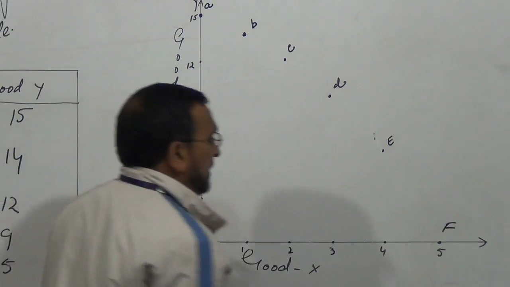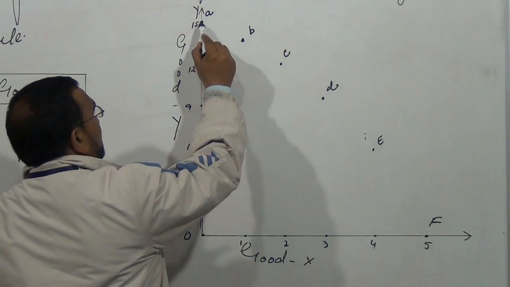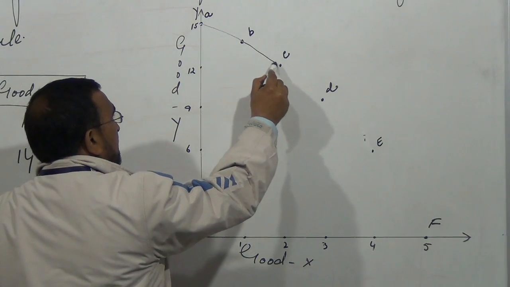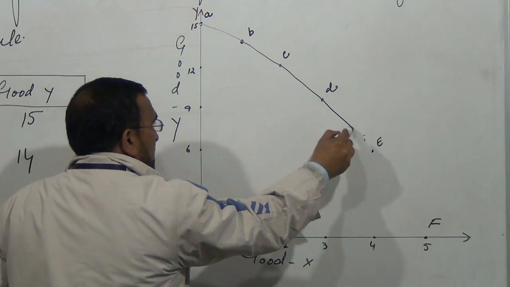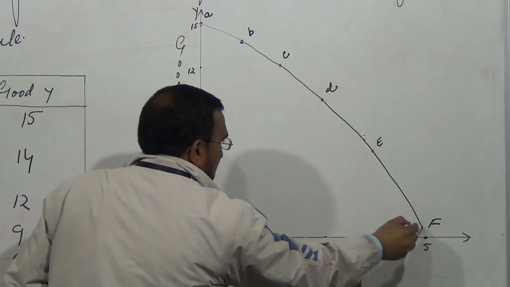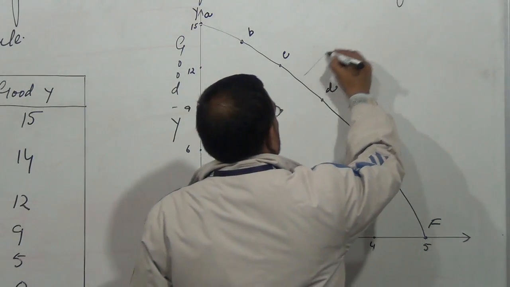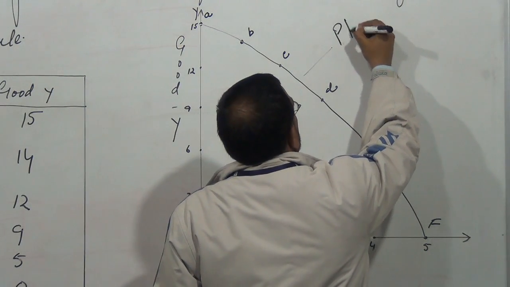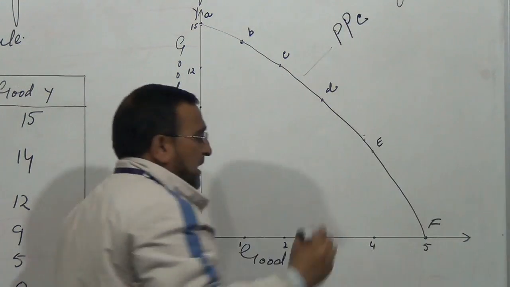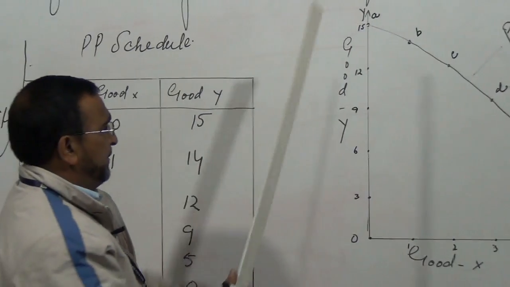If we join all the points, what we get, this curve, is known as the production possibility curve. It shows different combinations.